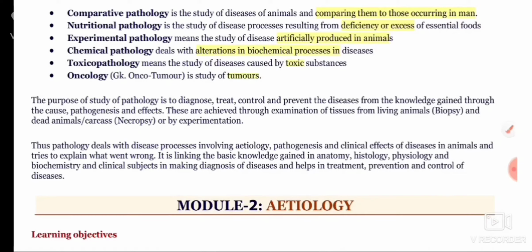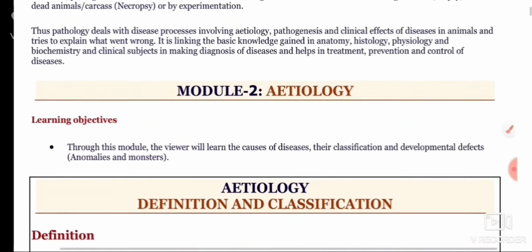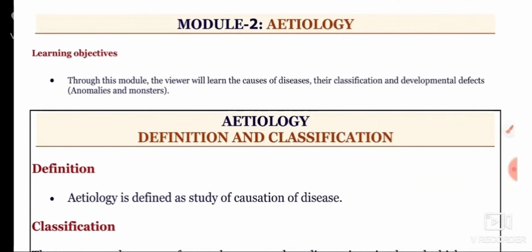Chemical pathology deals with alterations in biochemical processes in diseases. Toxicopathology means the study of diseases caused by toxic substances. And oncology is nothing but the study of tumors. In the next video, we will discuss what etiology is, its definition, and its classification.